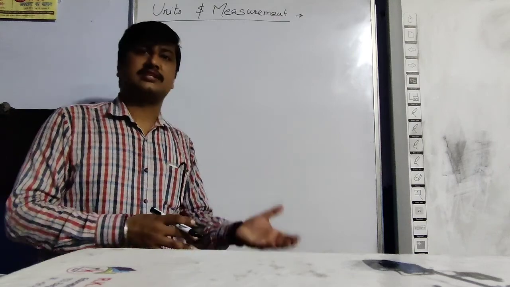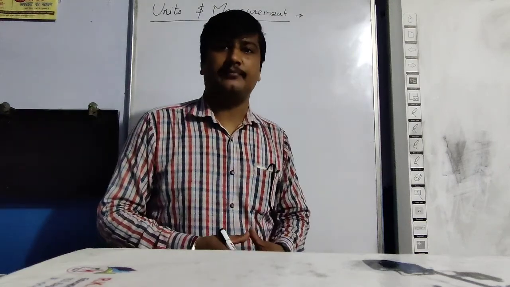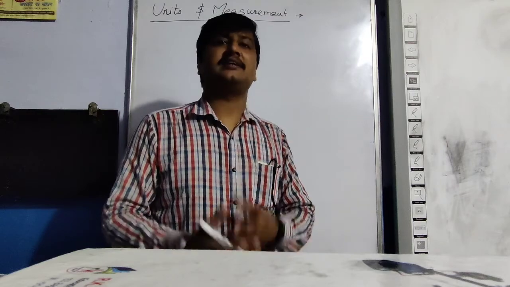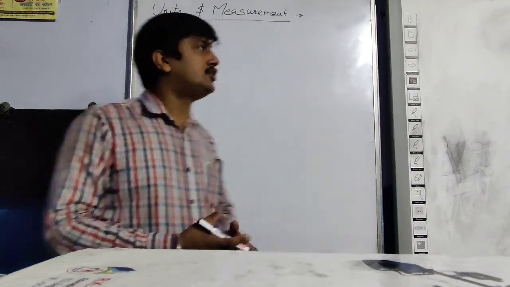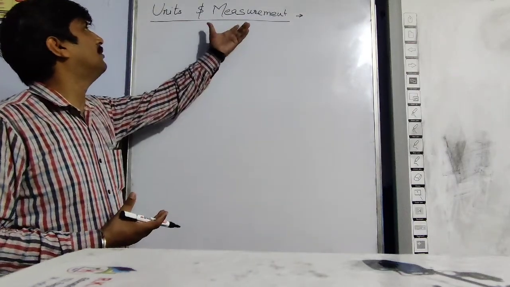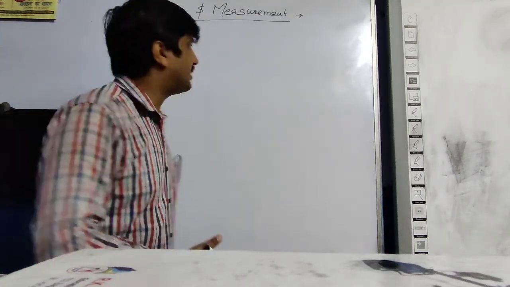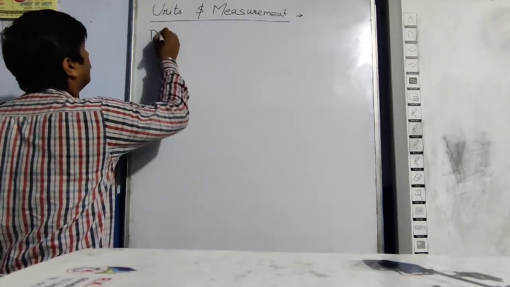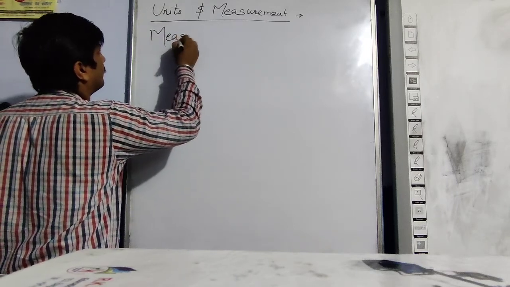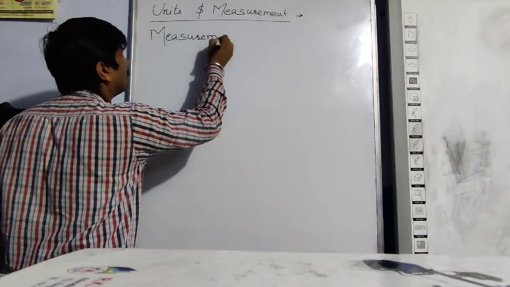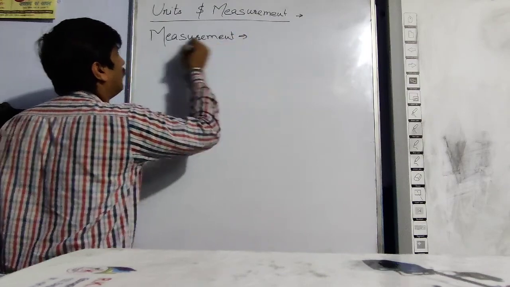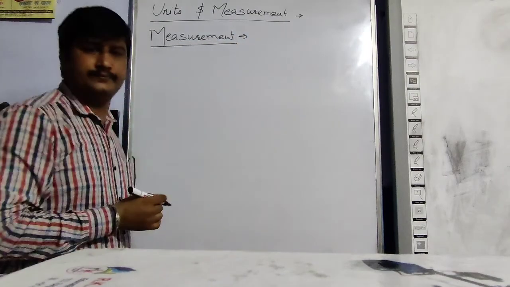So before discussing about the length, mass and time, that means their measurements, let's first introduce ourselves with the term measurement and unit. So let's start with first measurement. So dear friends, what is measurement?